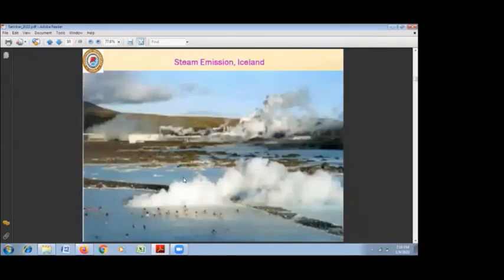This is the steam emission in Iceland. Iceland is a very important geothermal area, and in this area there are a number of hot springs, and there is such profuse emission of hot water and, along with that, steam, that this looks like a continuous steam dominated area. So this is another field from Iceland.